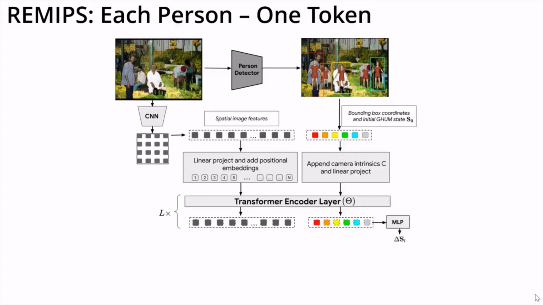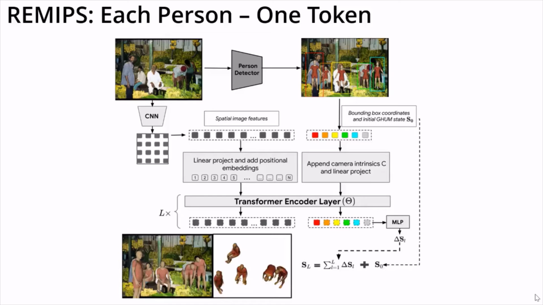Next, we iteratively refine the tokens through a single transformer encoder layer for a number of L stages. At the end of each stage, we collect the transformed representation for the person tokens and apply an MLP to regress the residual GHUM state estimates. Our final estimation is given by the weighted sum of all the residual state updates and the initial GHUM state.